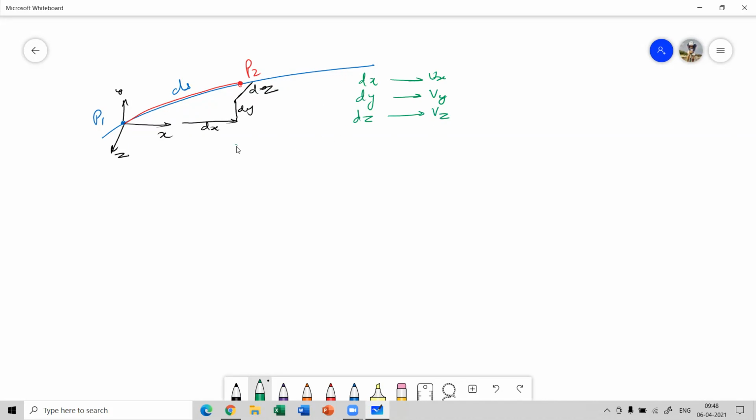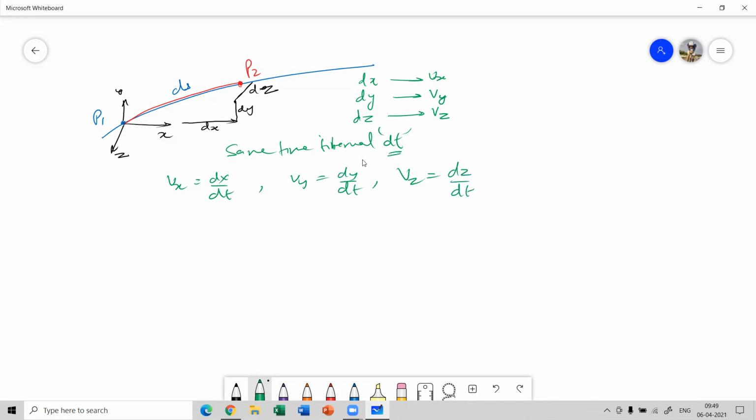Now, during the same time interval dt, we say that Vx is dx by dt. We say Vy is dy by dt, and we say Vz is dz by dt.